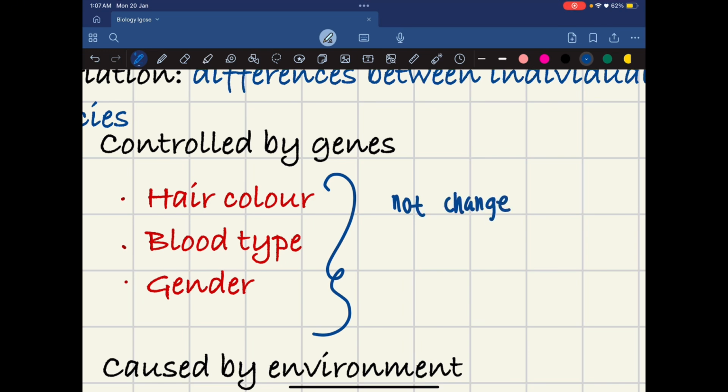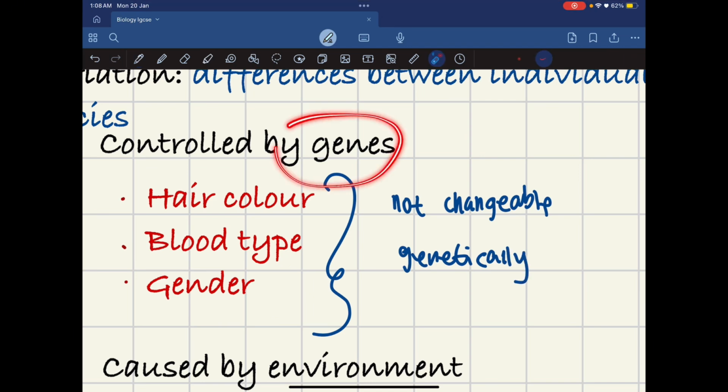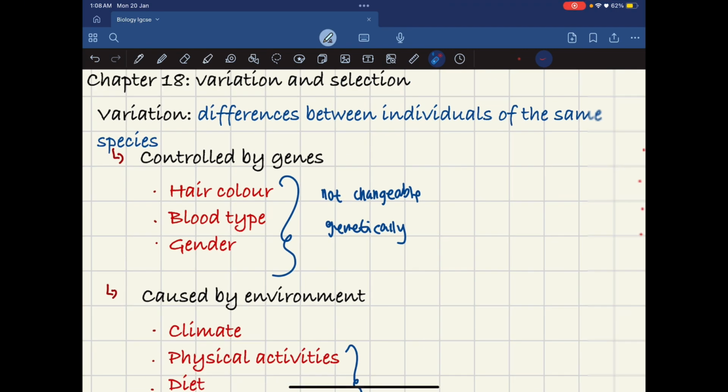You can change your hair color by dyeing it, but when your new hair comes, it's going to be your original color. So if you were born with brown hair, you will always have brown hair. This is what it means when a variation is controlled by genes. There's nothing else that can change it. You can never change it.